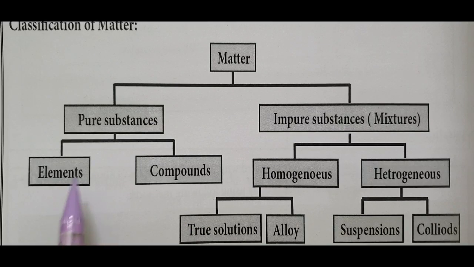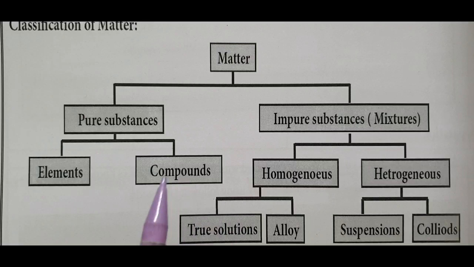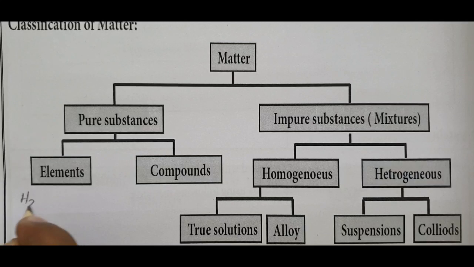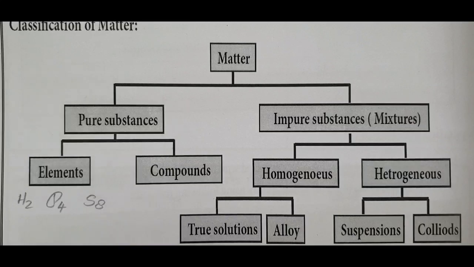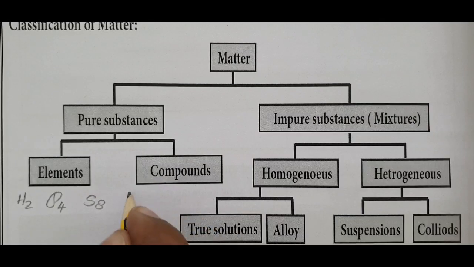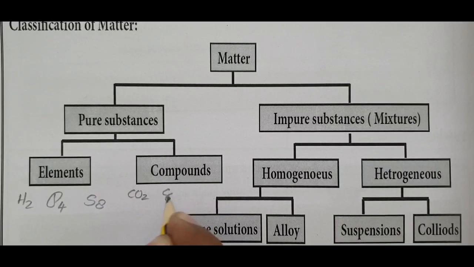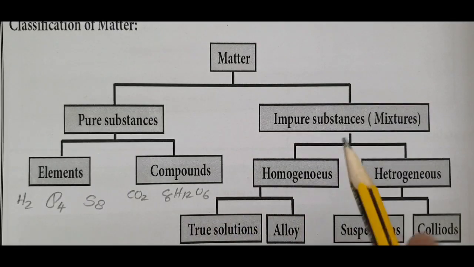These elements can exist as monoatomic or polyatomic units. For example, monoatomic: gold, copper. Polyatomic: hydrogen H2, phosphorus P4, sulfur S8. Compounds are made up of molecules which contain two or more atoms of different elements. Carbon dioxide CO2, glucose C6H12O6 and so on. Water, hydrogen sulfide, sodium chloride.